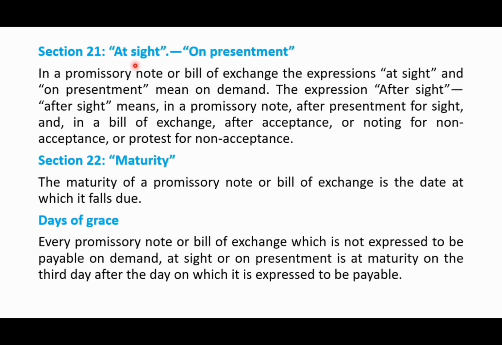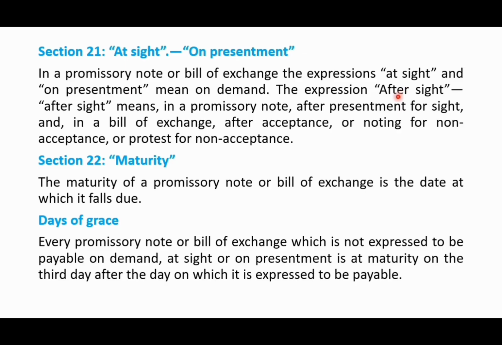Then section 21 is about the meaning of the words "at sight" and "on presentment". Both these words mean on demand. If the bill of exchange is presented, it has to be paid immediately. That is the meaning of at sight and on presentment. Whereas "after sight" will be mentioned like "30 days after sight".